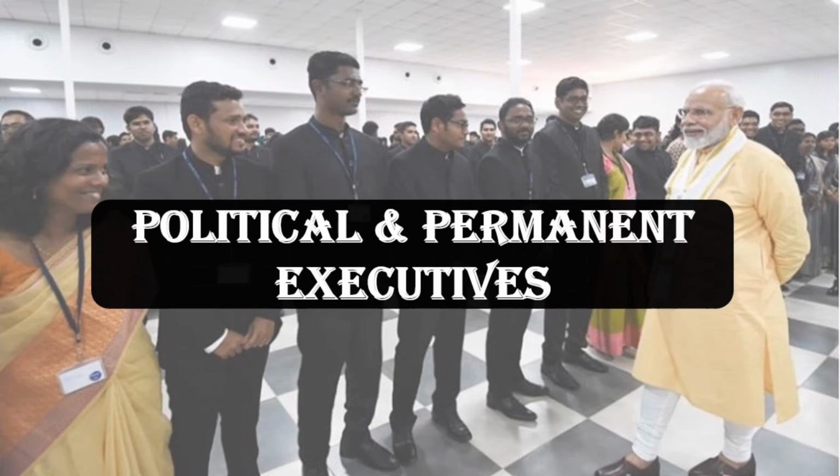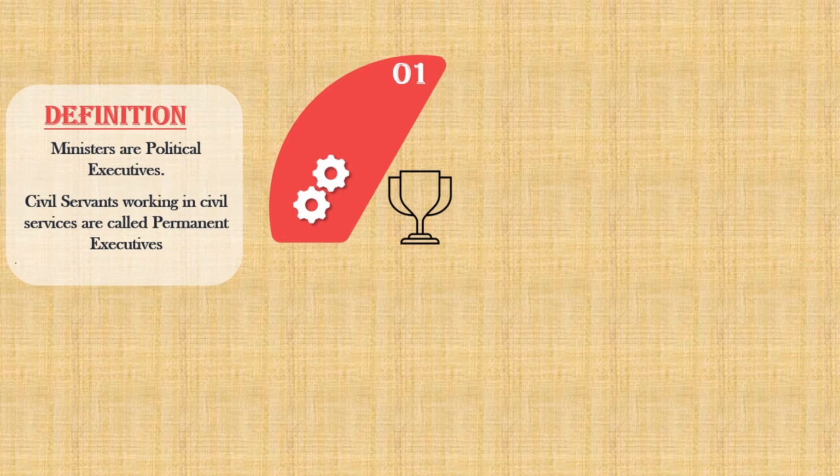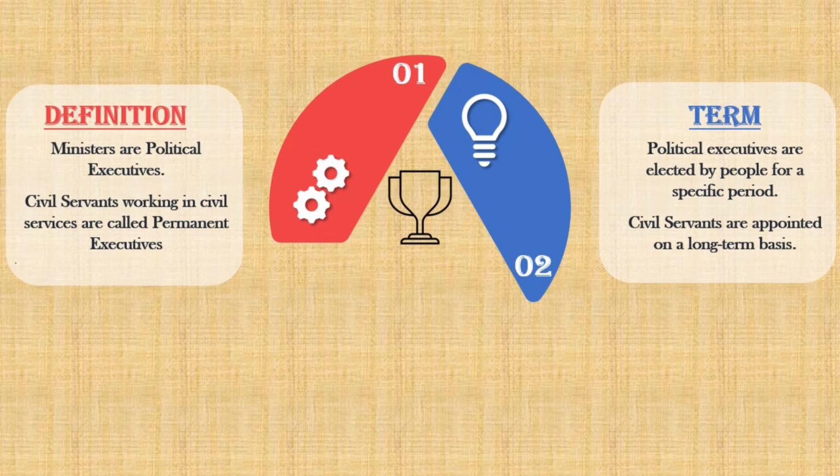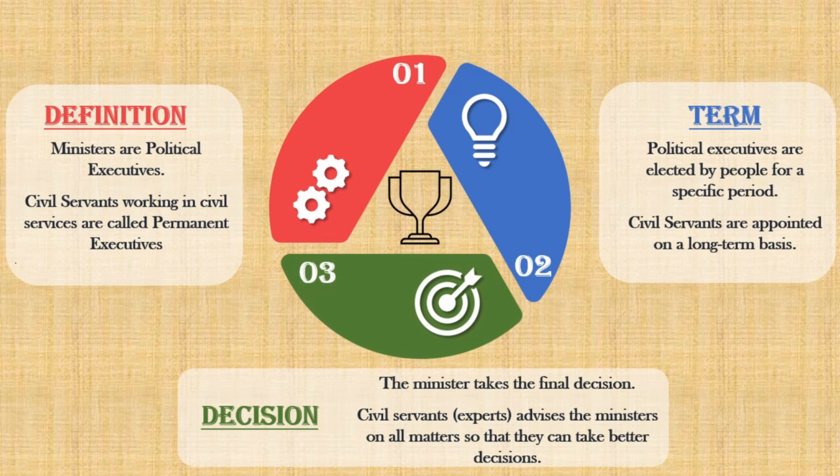Now we will cover the political and permanent executives. There are two types of executives in the government: political executives and permanent executives. Ministers in the government are called political executives. Civil servants working in civil services are permanent executives. Political executives are elected by the people for a specific period. Permanent executives are civil servants appointed on a long-term basis, and they remain in their positions irrespective of changes in the government. The minister takes final decisions.